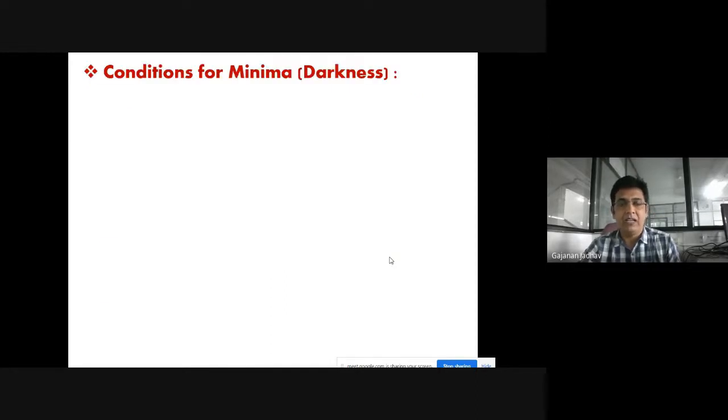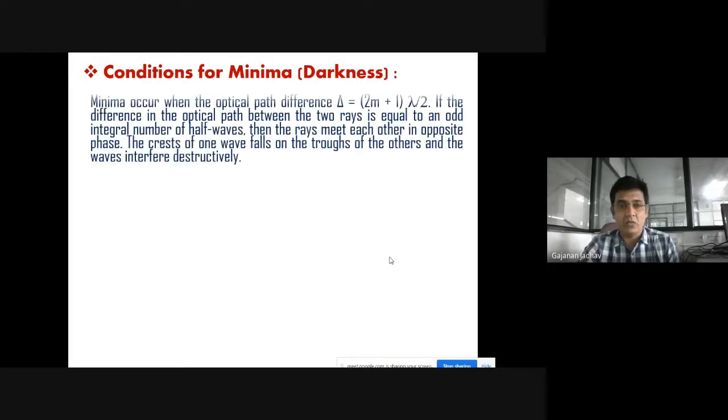Similarly, we came to the conclusion for the condition for minima, that is darkness. What is the condition? We know that minima occur when the optical path difference is equal to 2m plus 1 into lambda by 2.